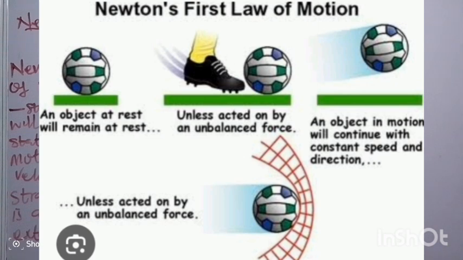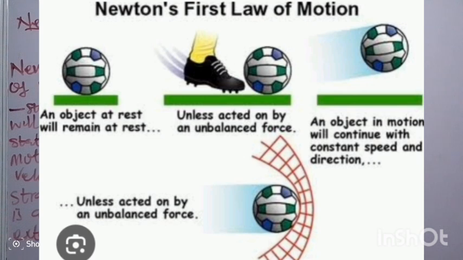As the ball is moving continuously with uniform speed, it reaches a net, and the net finally stops the ball. So the net again serves as an unbalanced force which stops the motion of the ball. That is what the law is trying to put forward.